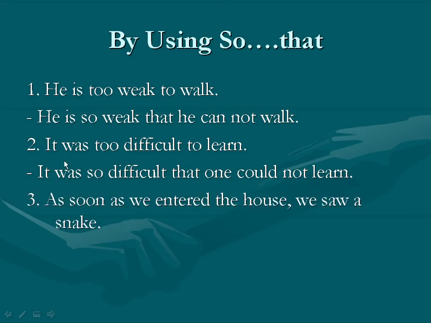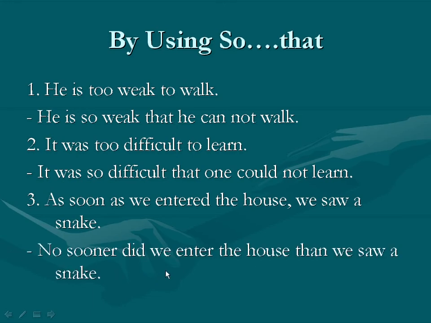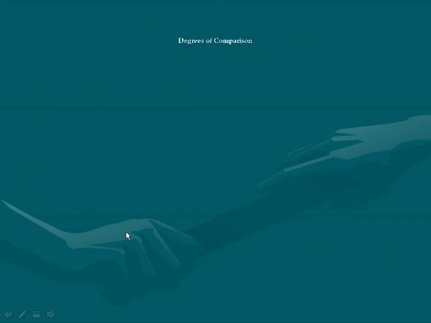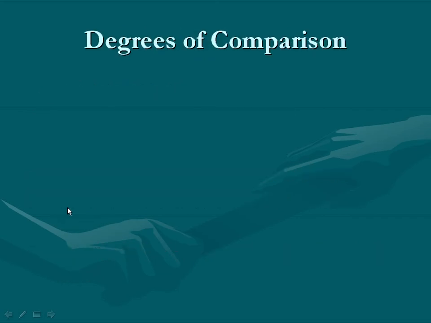Again, when there is as soon as in the sentence, as per the chart given above, in an affirmative sentence we should use no sooner than to make a negative sentence. See here: As soon as we entered the house, we saw a snake. And the answer is: No sooner did we enter the house than we saw a snake. In this way, by using no sooner than, we can make a negative sentence from an affirmative sentence.